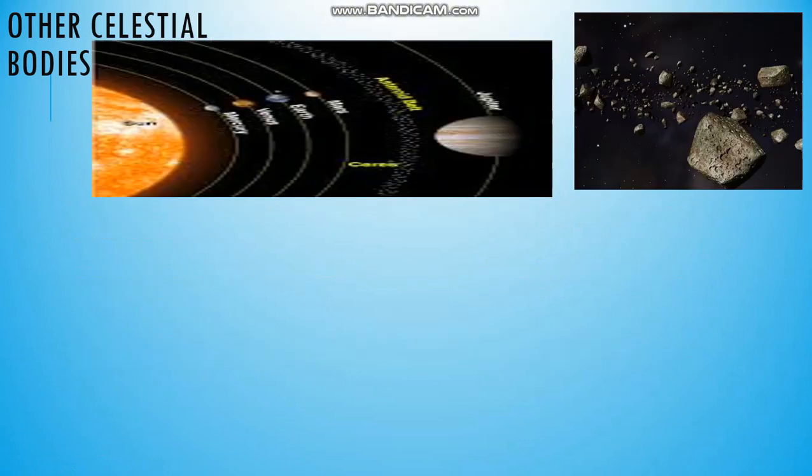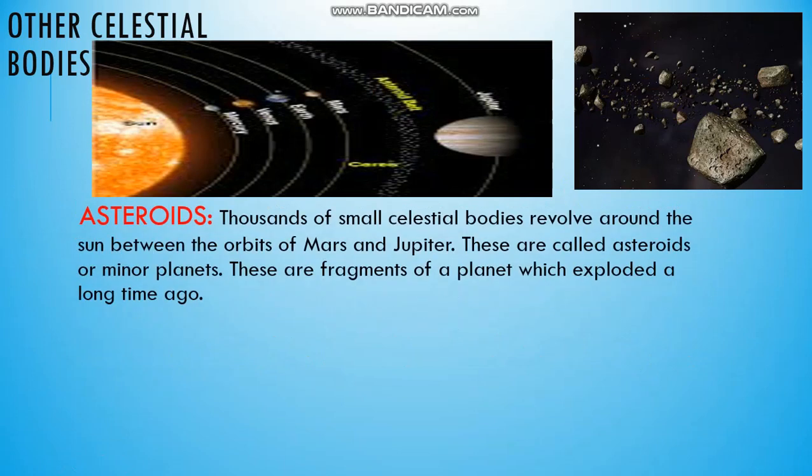Now let us see some more celestial bodies. Asteroids. Thousands of small celestial bodies revolve around the Sun between the orbits of Mars and Jupiter. See this first image. This is the path of Mercury. This is your Sun, Venus, then Earth, then Mars. Orbit of Mars. And this is the orbit of Jupiter. In between these two is a belt called the asteroid belt.